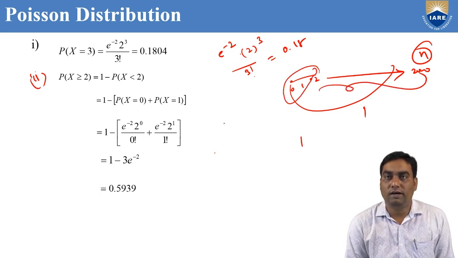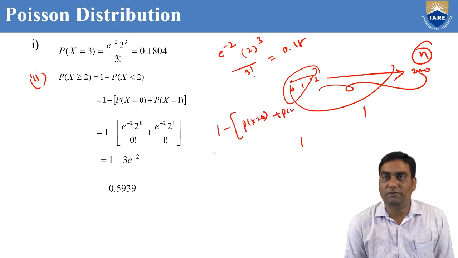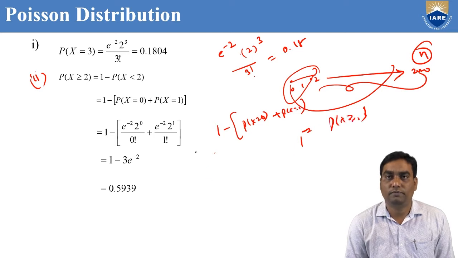That's why 1 minus P of x equal to 0 plus P of x equal to 1. This is equal to P of x greater than or equal to 2. 1 minus P of x equal to 0, e power minus 2 where lambda equal to 2, 2 power 0 by 0 factorial, plus e power minus 2, 2 power 1 by 1 factorial. To simplify, we'll get 0.59. Okay.